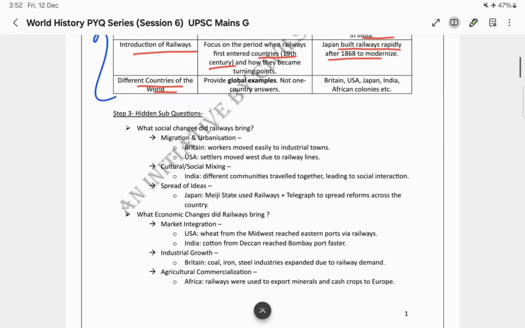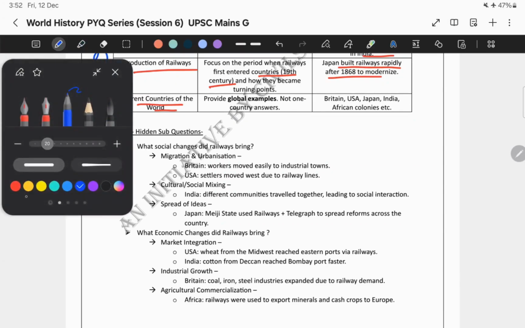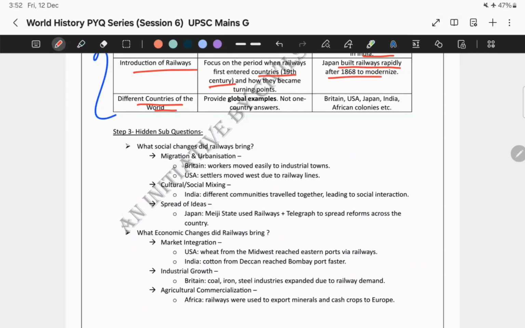But we need to figure out what are those hidden sub questions that have been asked. Now, what do you mean by hidden sub questions? Like, which is not directly being asked, but they are expecting you to answer from those aspects as well. Say, for example, in this scenario itself, what are the hidden sub questions?